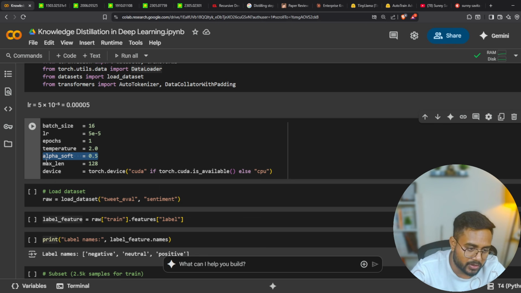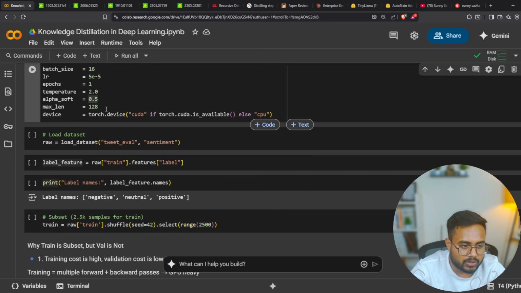Then maximum length. Now here you can see the device. So this maximum length, I think, is for one specific sentence, not the generated output. It is for the sentence which we are getting from the data now, right? And then further we are going to tokenize it, and then perform the training on top of that itself. So here, I think all of this is clear.